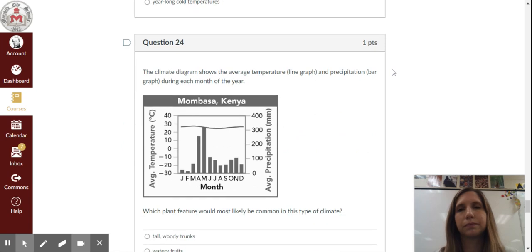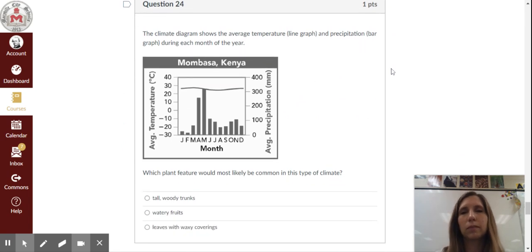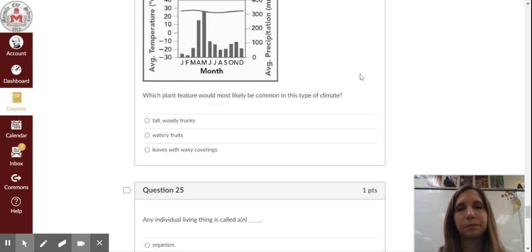Question 24. The climate diagram shows the average temperature, or line graph, and precipitation, bar graph, during each month of the year. Which plant feature would most likely be common in this type of climate? Is it A, tall, woody trunks, B, watery fruits, or C, leaves with waxy coverings?